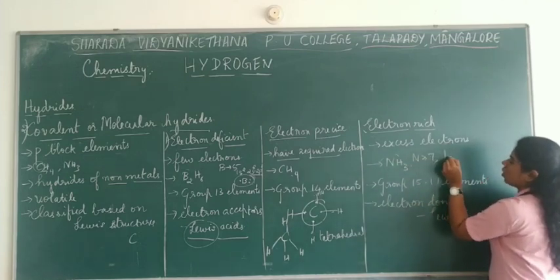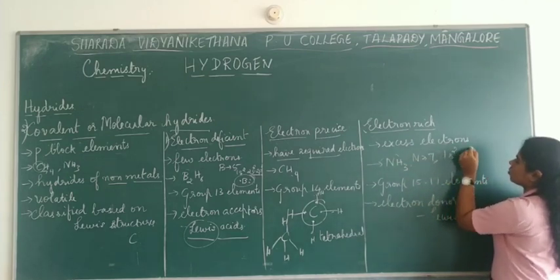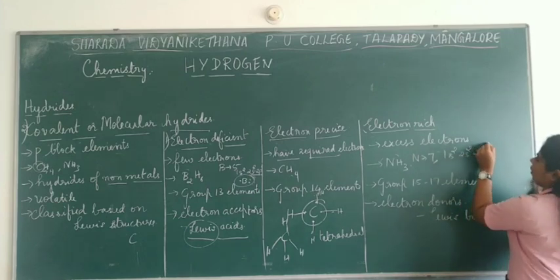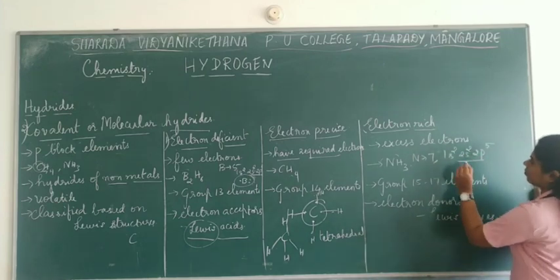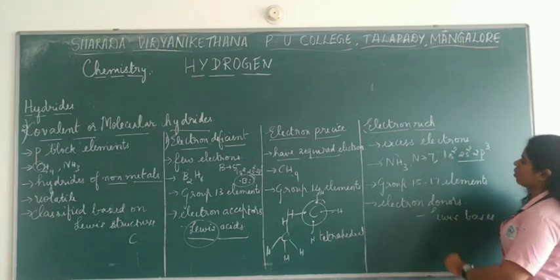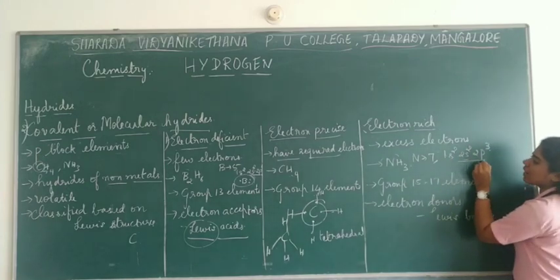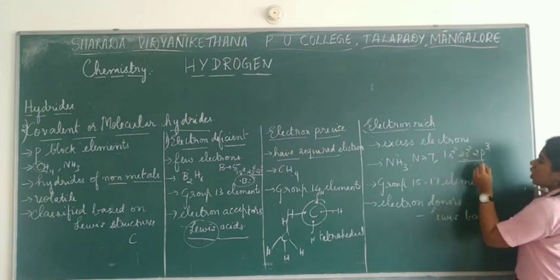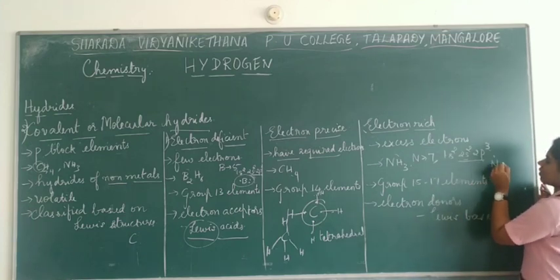So you write it as 1s2, 2s2, 2p3. Okay, 3 plus 2, 5. 5 plus 2, 7. So here you have how many valence electrons? 5 electrons. So nitrogen has 5 electrons. Okay, 1, 2, 3, 4, 5.